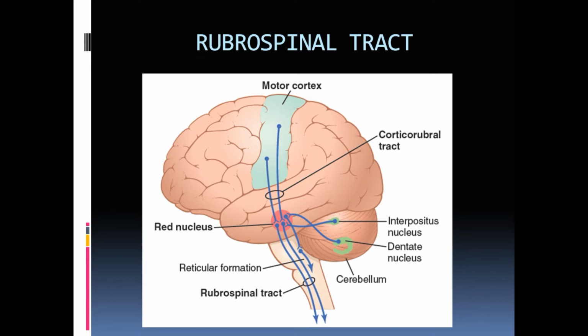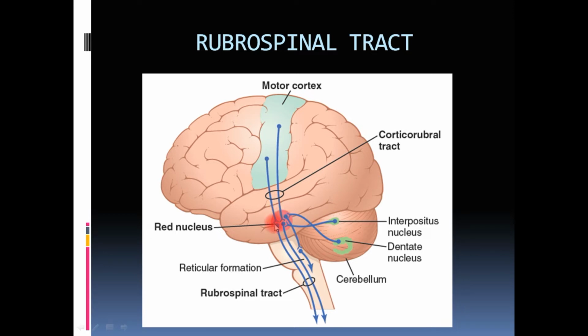So this video consists of the following topics. First, let us start with the rubrospinal tract. As the name suggests, rubro meaning red, the rubrospinal or cortico-rubrospinal tract arises from the red nucleus. This red nucleus, as you can see here, is present in the mesencephalon, or the midbrain. This nucleus contains the cell bodies, and from those cell bodies arise the axons which descend and supply the spinal cord, thus making the descending tract.